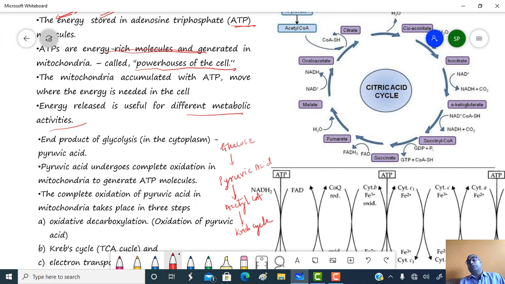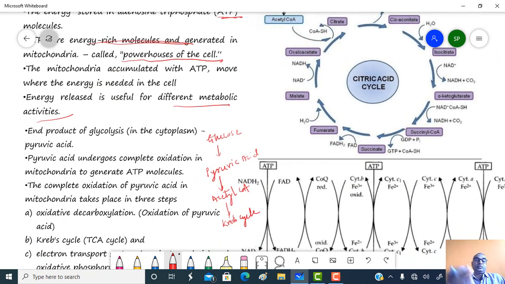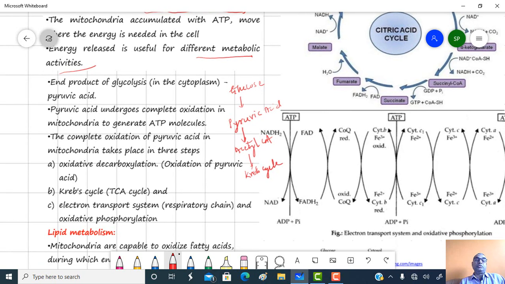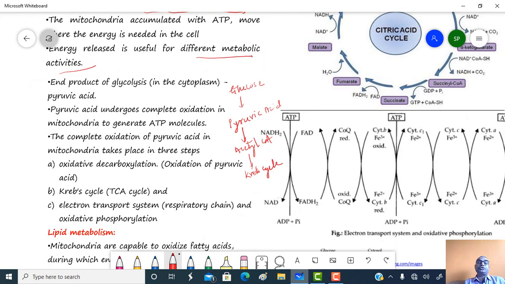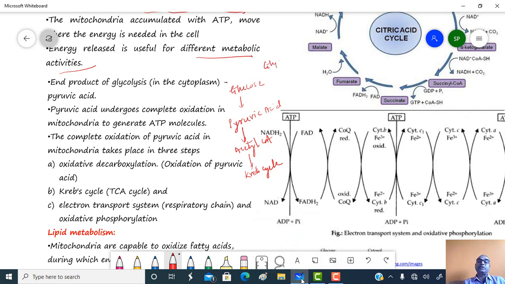As you see, the process of respiration shows the parts like glycolysis, then the Krebs cycle, then ETS or oxidative phosphorylation.